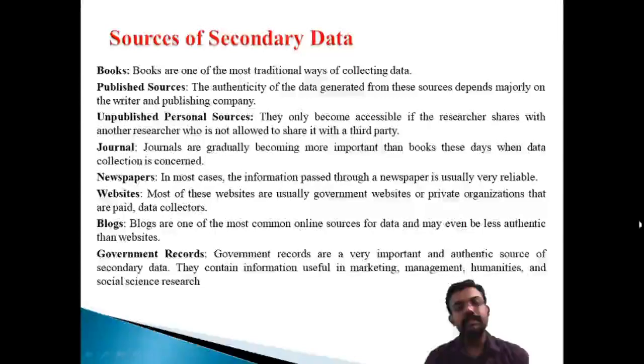The first one is books, and another one is unpublished personal sources. That means they only become accessible if the researcher shares with another researcher who is not allowed to share it with a third party.